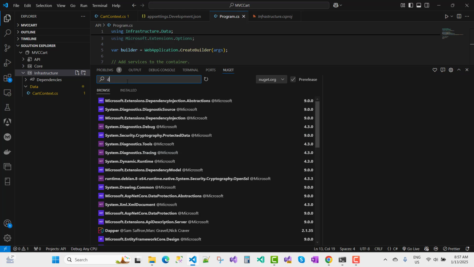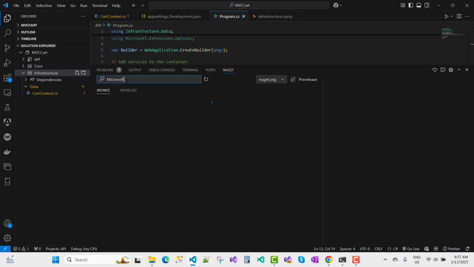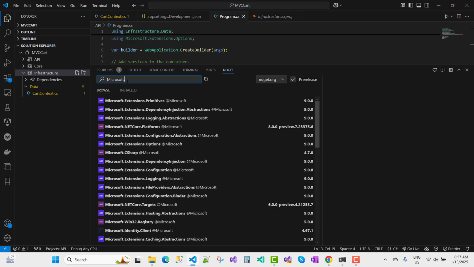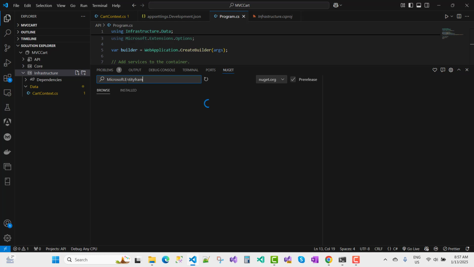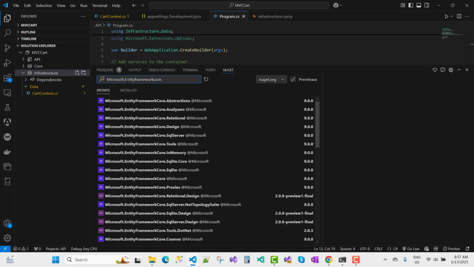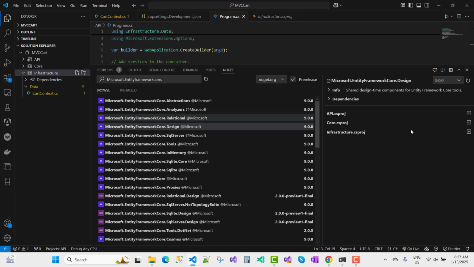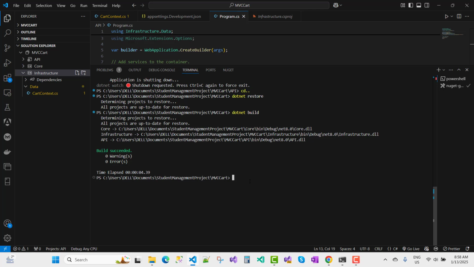Just I want to use Microsoft.EntityFrameworkCore, and here we have the design package. Now I want to install it under your API project first.